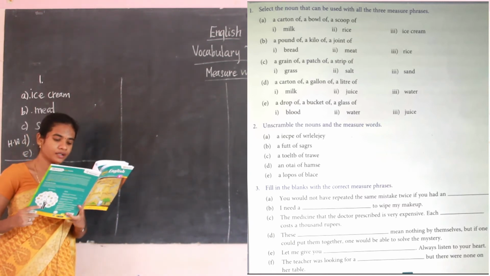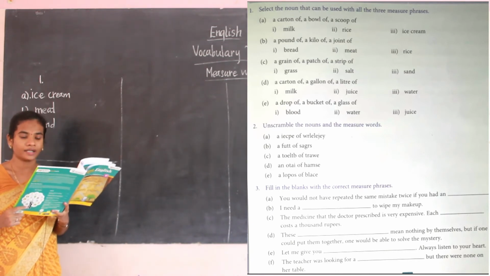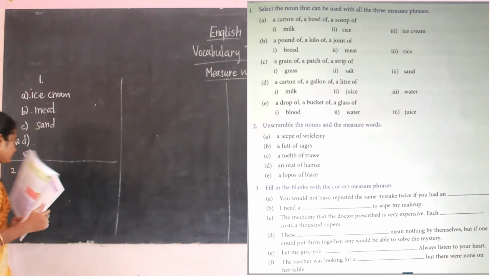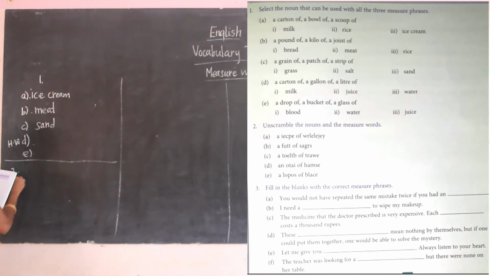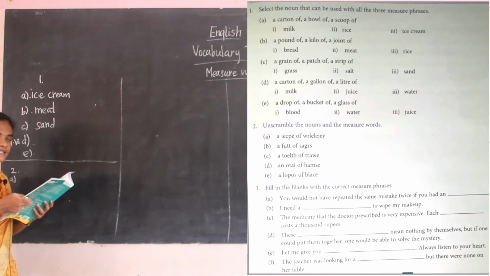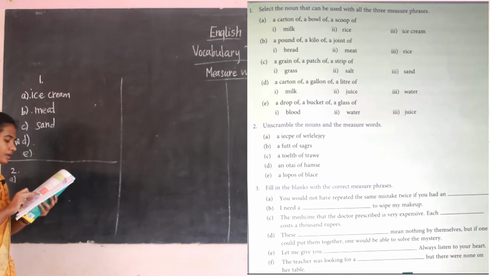First one, see here we have to unscramble the noun and the measure words. So can you guess what is it? Second, A1. Can you tell what is it? So it's a piece of jewelry.